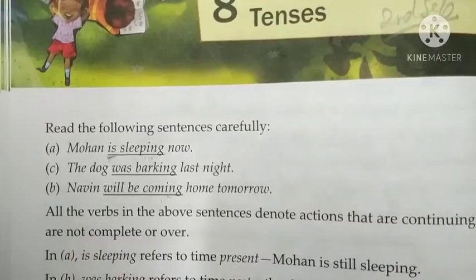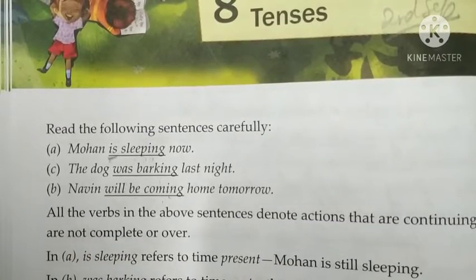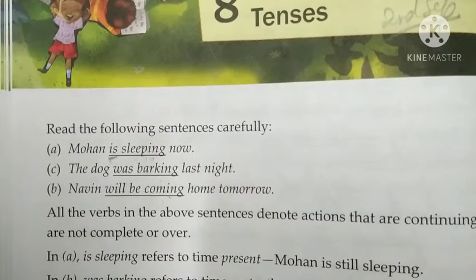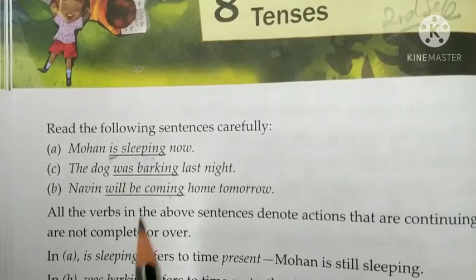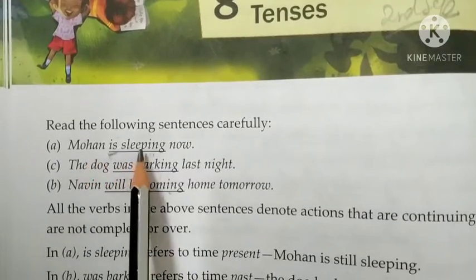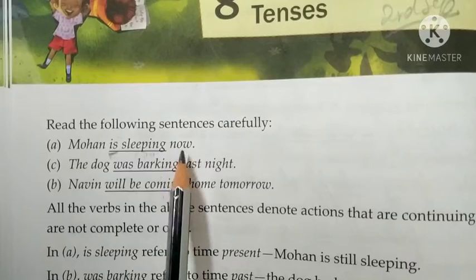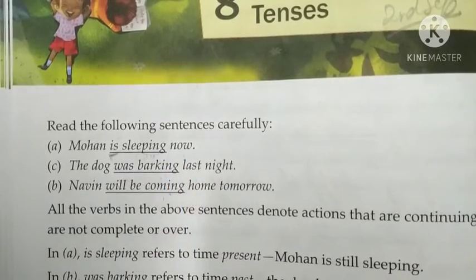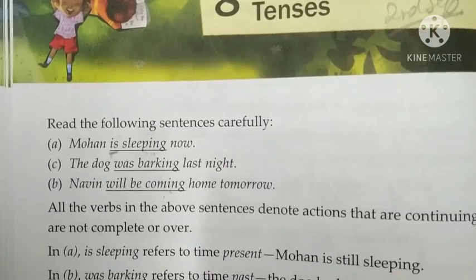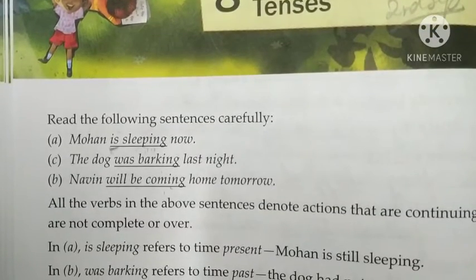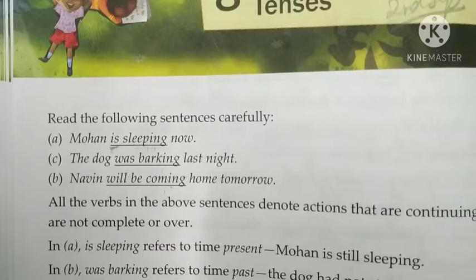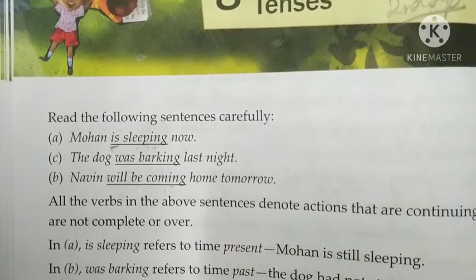So the present continuous is used for an action going on at the time of speaking. So you can see here, Mohan is sleeping now. So this action is going on at the time of speaking. And not only at the time of speaking, children, we may use present continuous tense for a temporary action which may not be actually happening at the time of speaking.